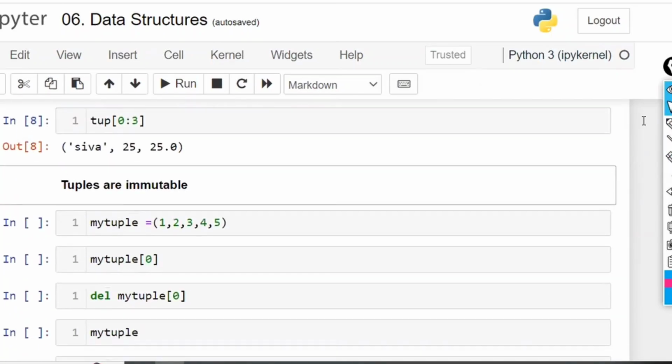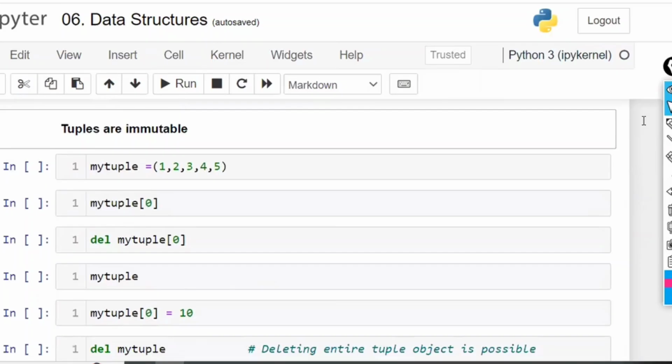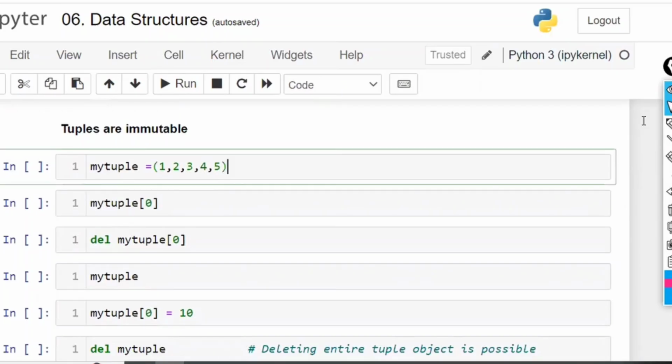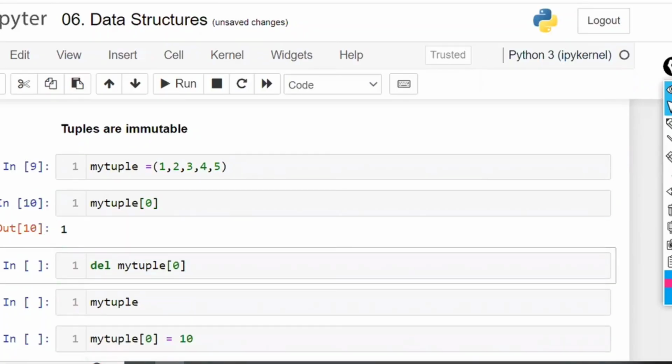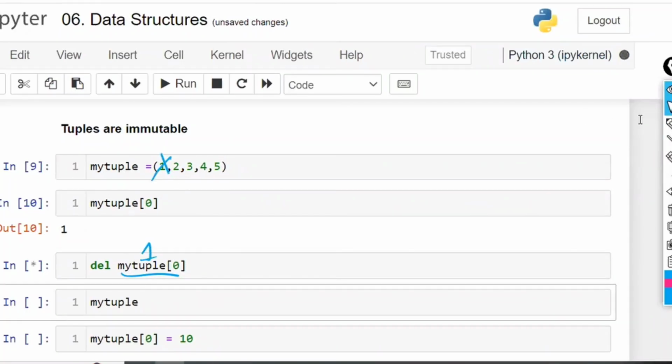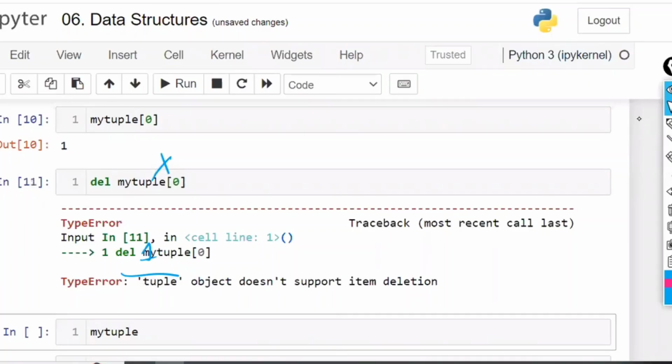Now, the only difference is this. Take my tuple of 1, 2, 3, 4, 5. If you take my tuple of 0, what is there at 0? 1. Now del my tuple of 0, which means you want to delete 1, the first one. It is going to throw an error saying that I can't delete. The tuple object doesn't support this.